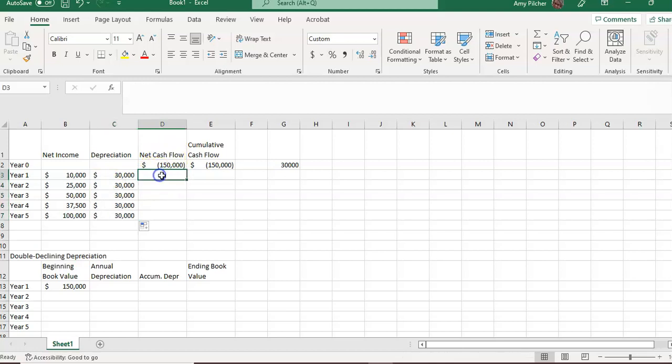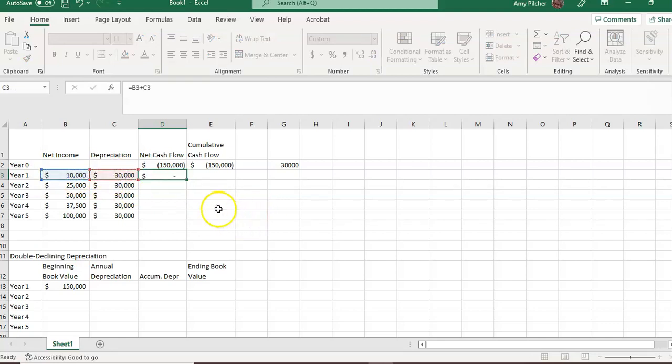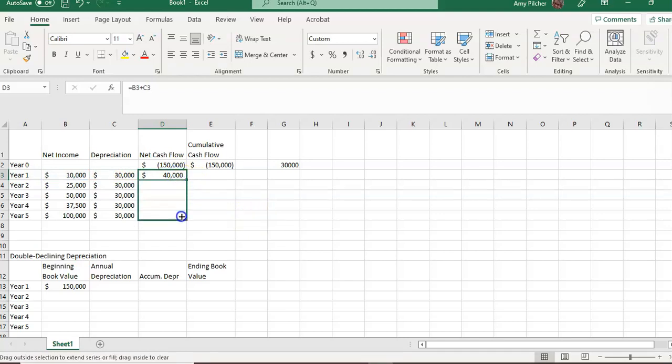Our net cash flow is net income plus depreciation. So remember, because depreciation is a non-cash expense, it gets added back when we're determining cash flows. So our annual cash flow every year is net income plus depreciation. So we're calculating our positive cash flows right here. In year 0, that's when we buy the piece of equipment for $150,000. That's always negative. And then we have our cash flows for the next 5 years.